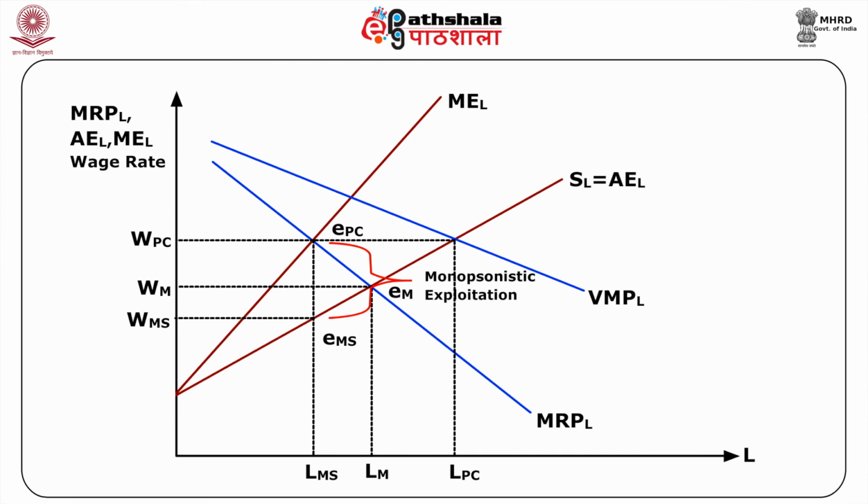Monopsonistic exploitation is the difference between the wage paid under perfect competition and that paid under monopsony, which is WPC, WMS in the above figure. Out of this, WPC, WM is attributable to the monopoly power of the firm.